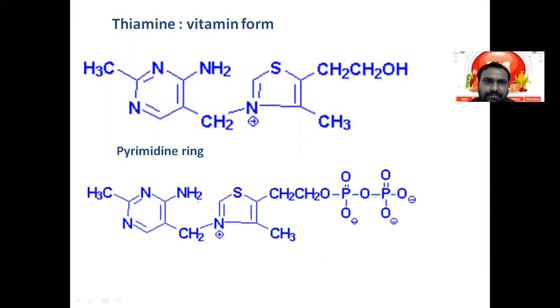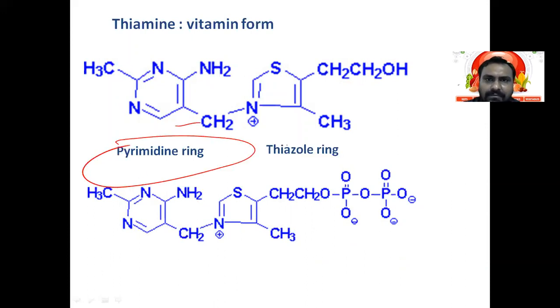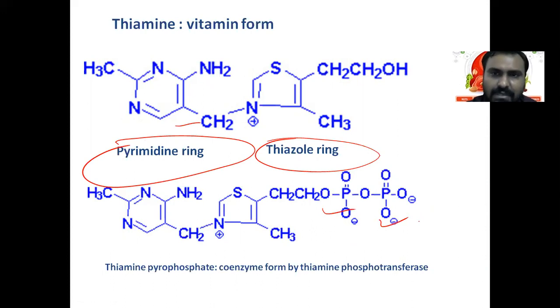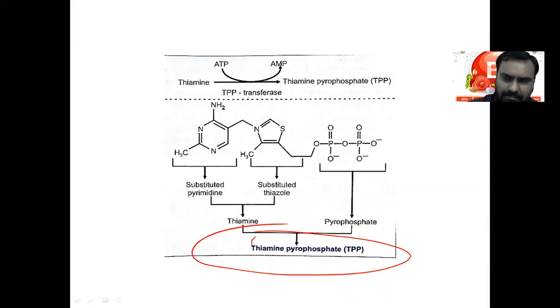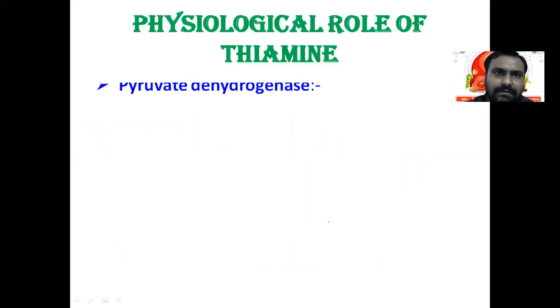Two phosphates from ATP are added. So the active form is TPP. Whenever you see the word TPP, it means the active form of vitamin B1.